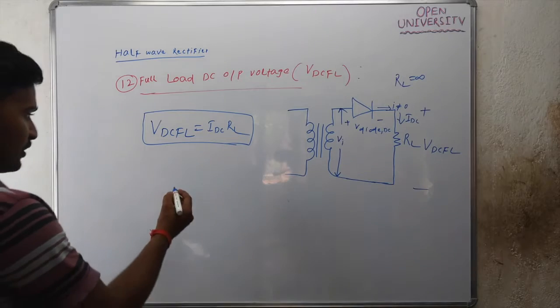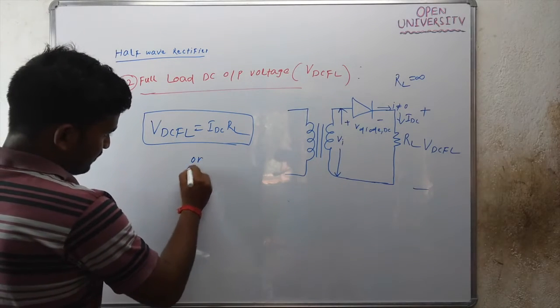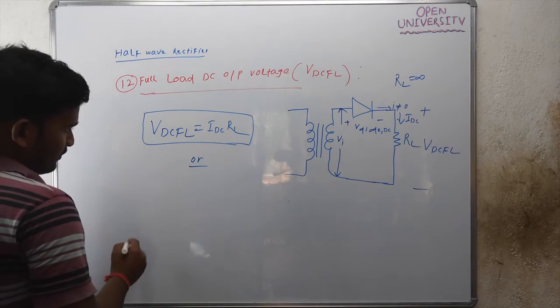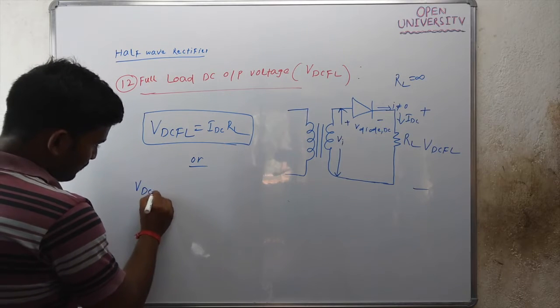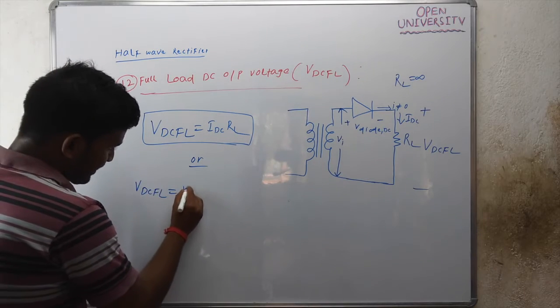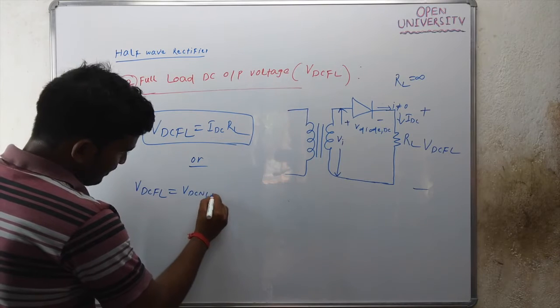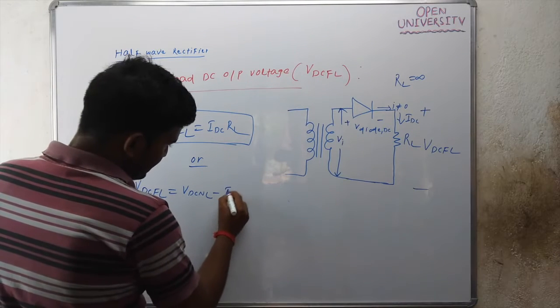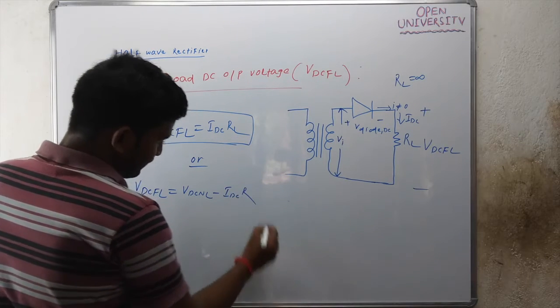Or you can also calculate VDCFL as VDCNL minus IDC into R.